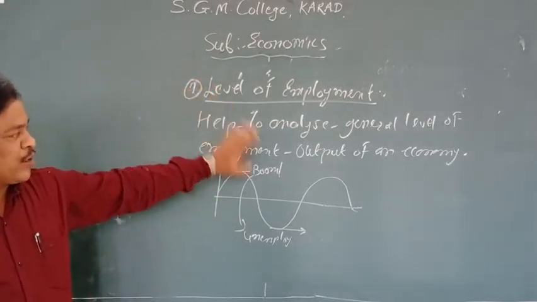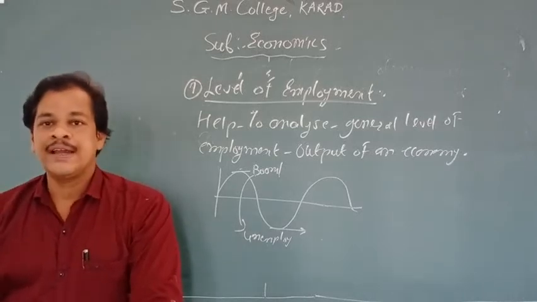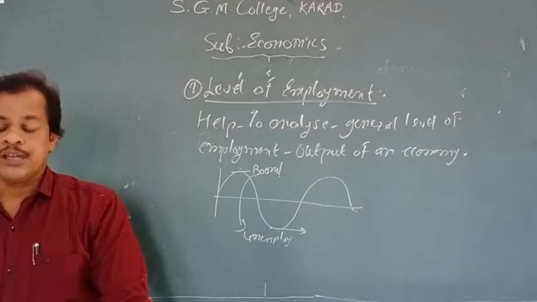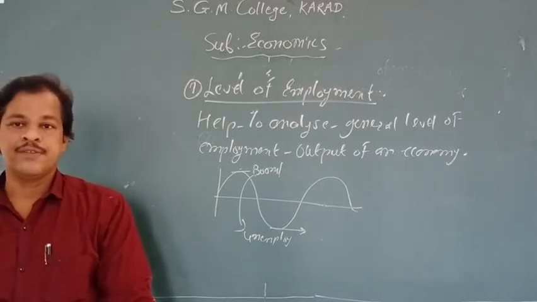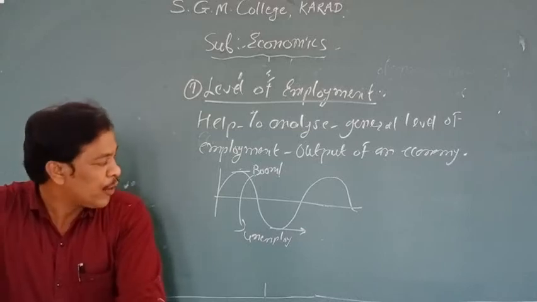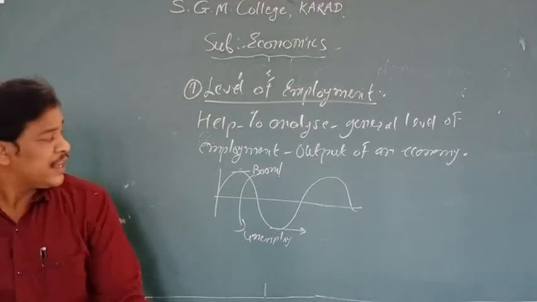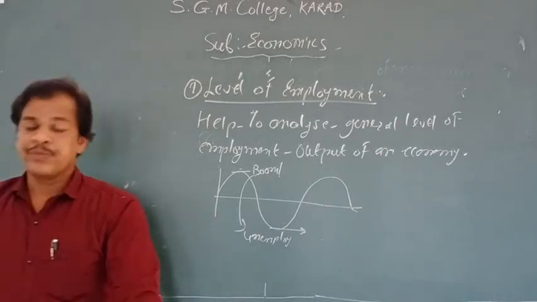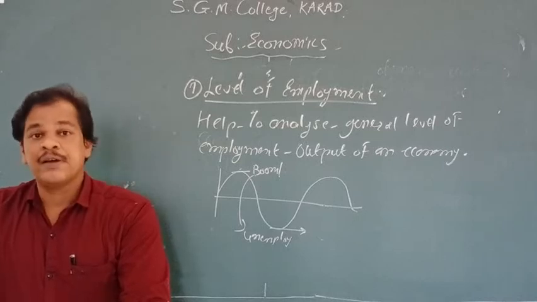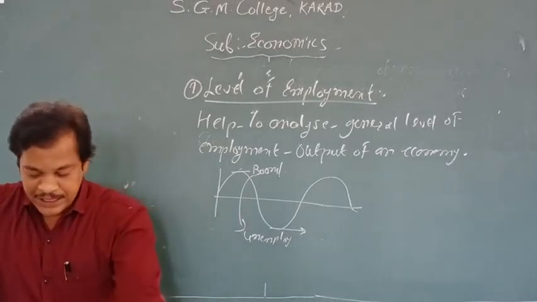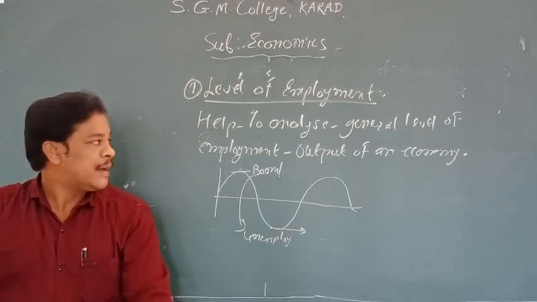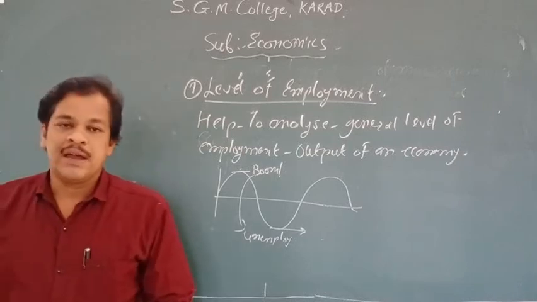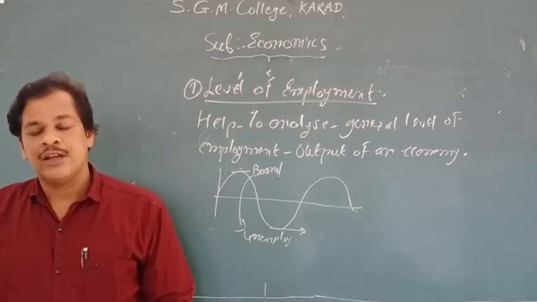So I discussed all the points here. I hope you will understand all these points. Here we are going to complete the chapter. In today's chapter we discussed the importance of macroeconomics. First we studied the functioning of economy, point number 1. Point number 2, the economic fluctuation. Point number 3, the national income. Point number 4, the economic development. Point number 5, the performance of an economy. Point number 6, the study of macroeconomic variables. And point number 7, the last point, level of employment. I discussed all these points one by one. I hope you will understand, and here we complete the chapter.